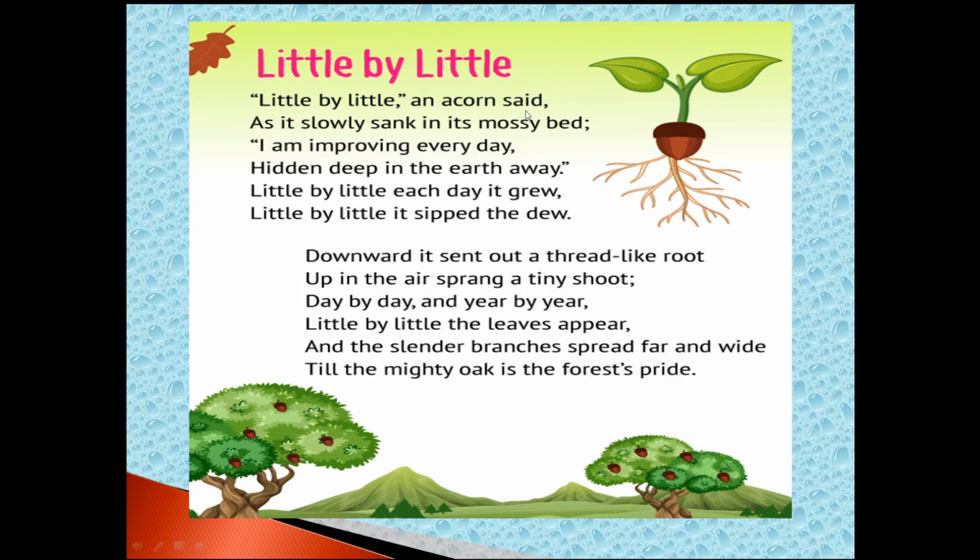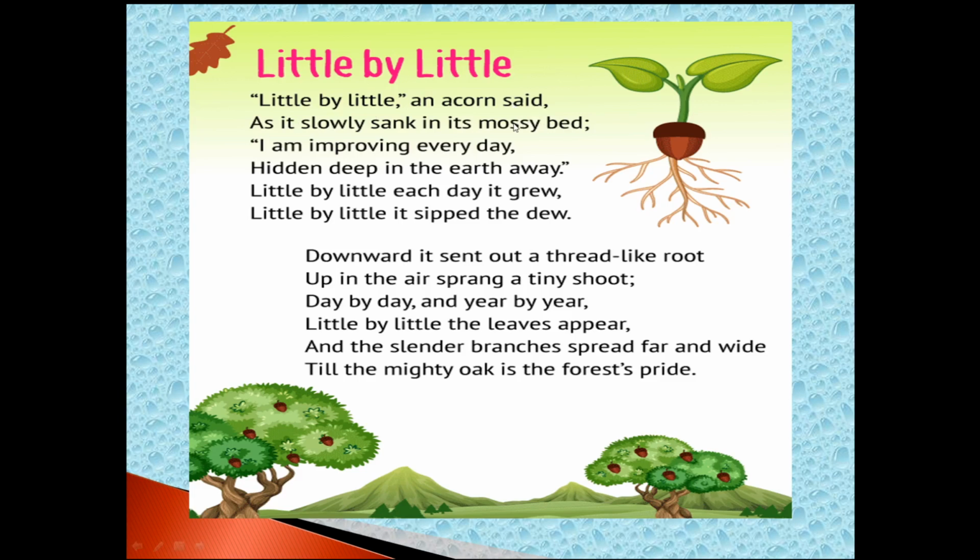A beautiful poem about a plant. Which plant? About an oak plant, oak tree. The seed of oak is the acorn. Little by little, an acorn said, as it slowly, slowly means a very low speed, sank in its mossy bed.